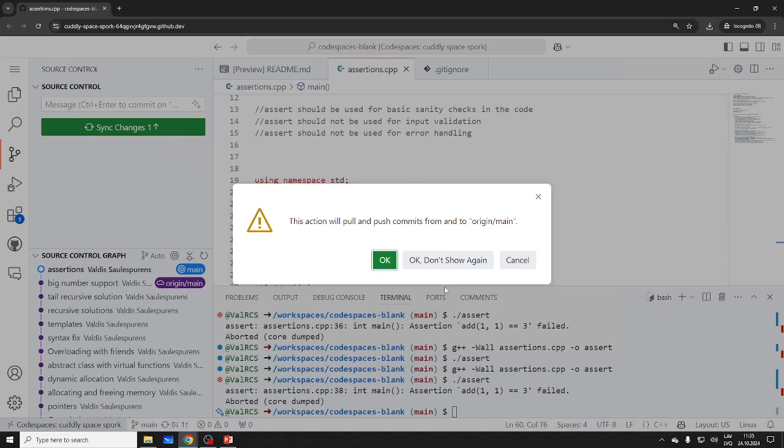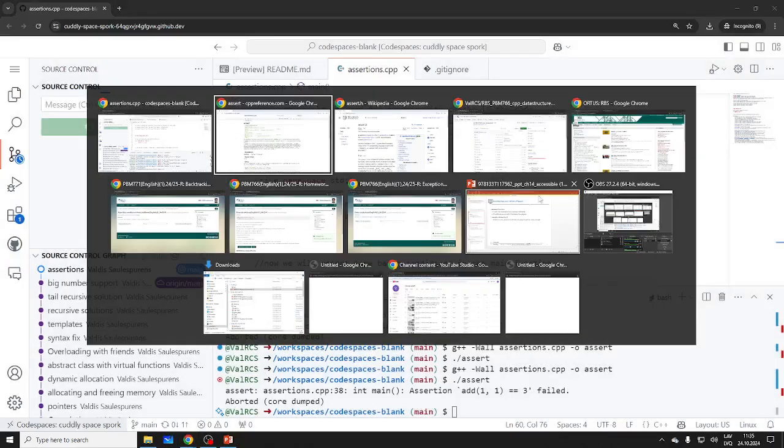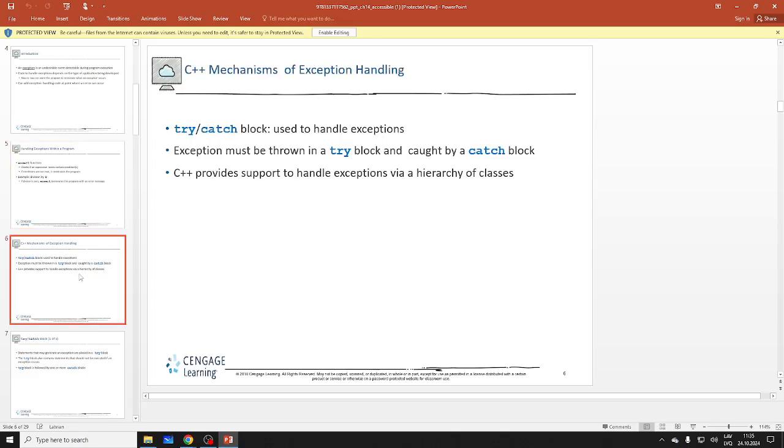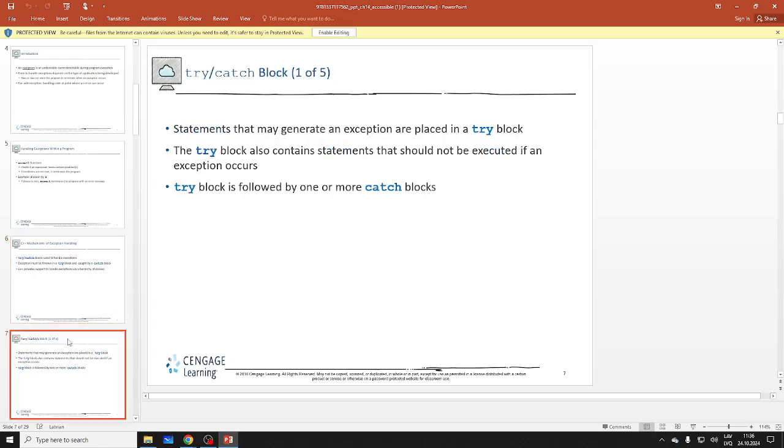And synchronize. Well, now we go back to our slides. Assert division by 0, right? But of course, it's a runtime error, right? So try catch. The exception must be in a try, and you catch it in the catch block. Again, for those who are Python users, it will be try except, right? But you have a hierarchy of this handling. So a try block is followed by one or more catch blocks.